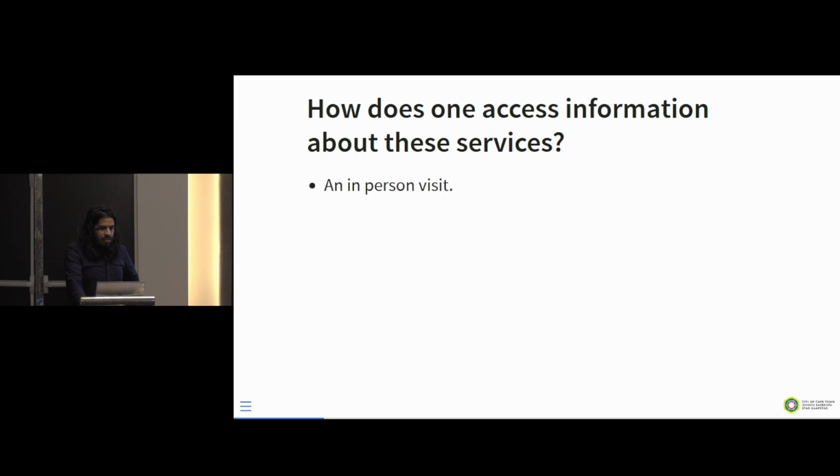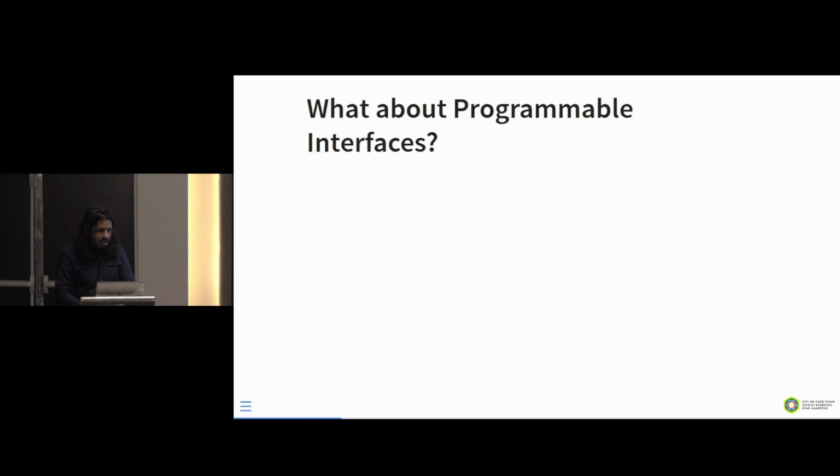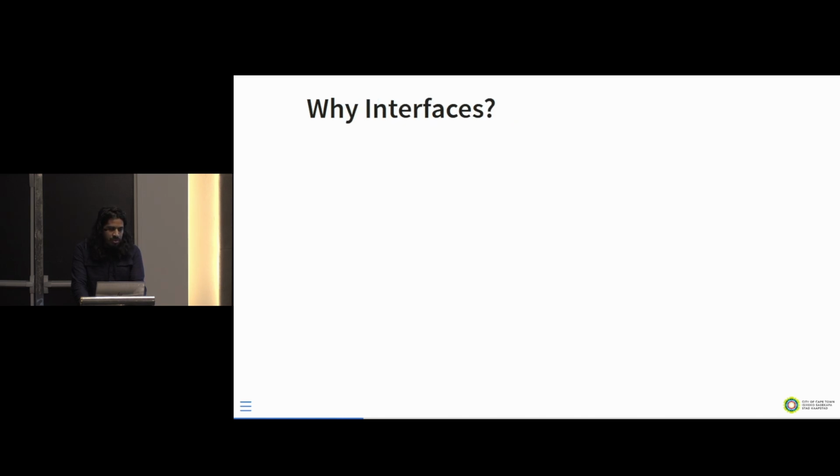Information about these services you can access through an in-person visit, a phone call, an email, your municipal website, or social media. But at a developer conference, developers prefer a programmable interface. But to residents who are non-programmers, the question is, why would we need a programmable interface? Why do you need interfaces at all?